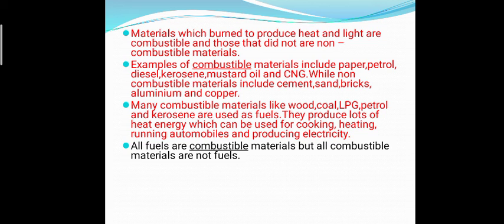Materials which burnt to produce heat and light are combustible and those that did not are non-combustible materials. So the examples of combustible materials include paper, petrol, diesel, kerosene, mustard oil and CNG, and many more. While non-combustible materials include cement, sand, bricks, aluminium and copper.